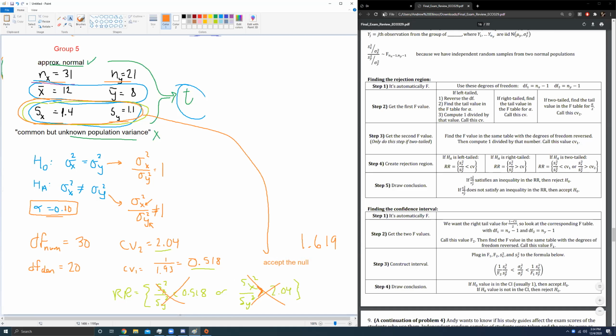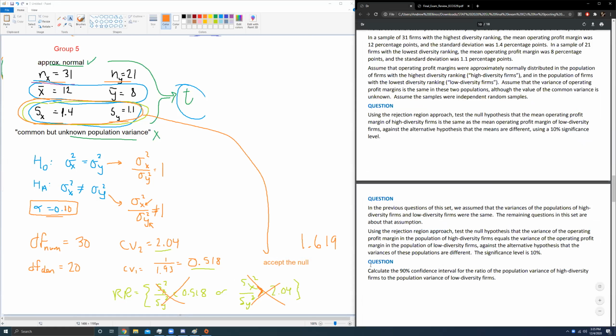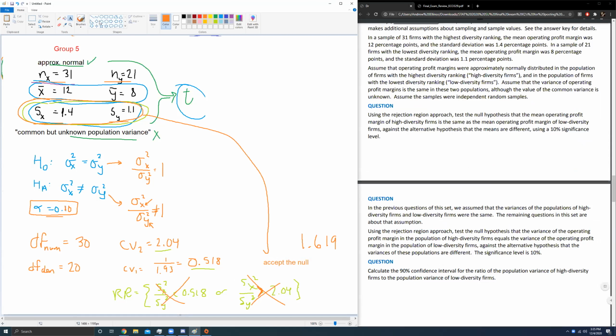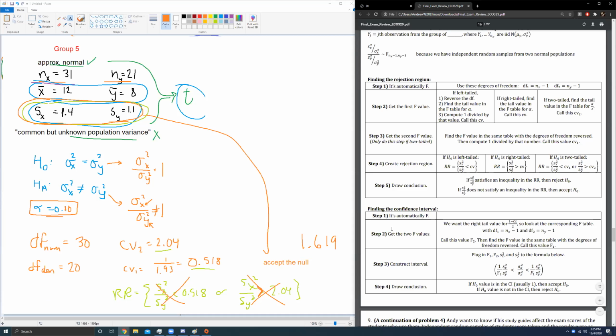Last one wants us to calculate the 90% confidence interval for the ratio of population variances. So population variance, not proportion. We're going to do the same thing we did before. We're just going to follow the steps. Step 1 is automatically F. Step 2, get the two F values. We essentially did this already.